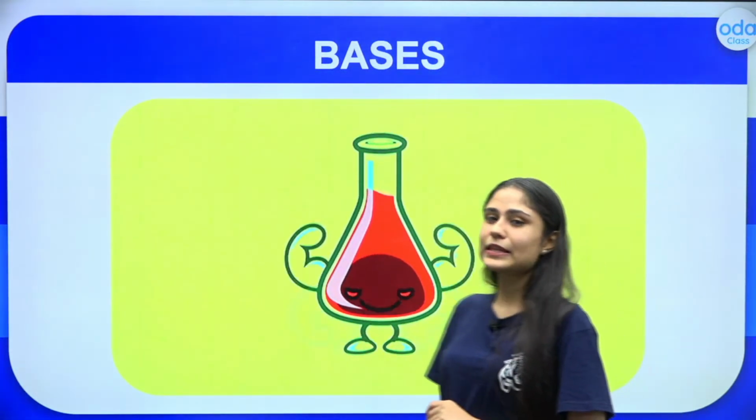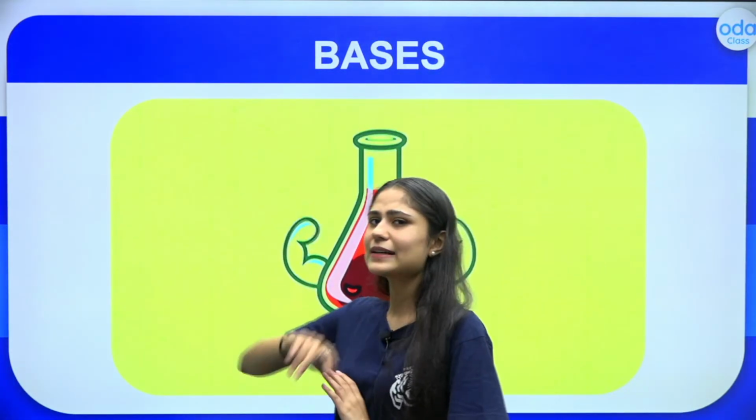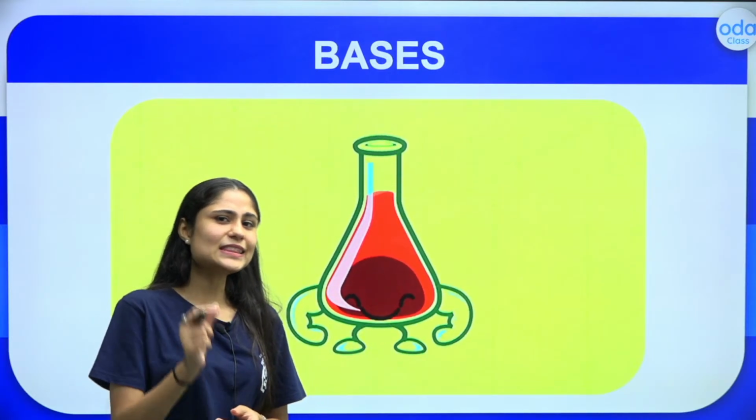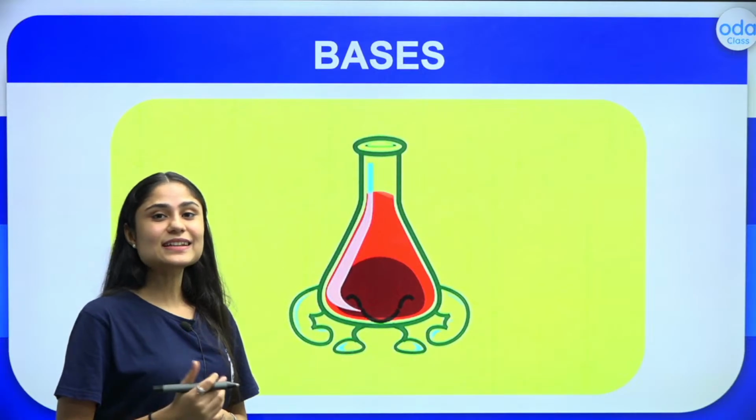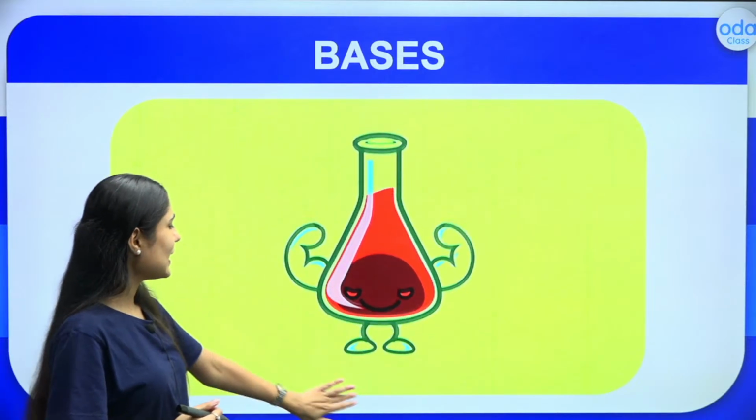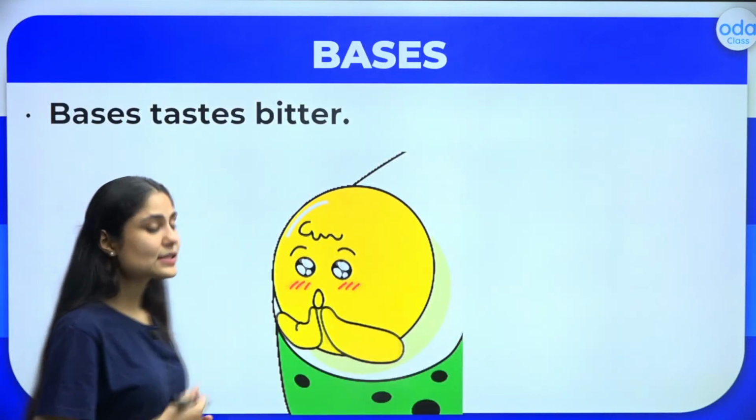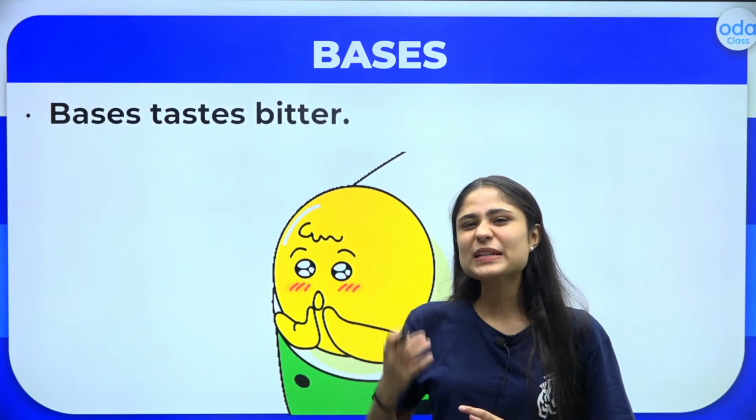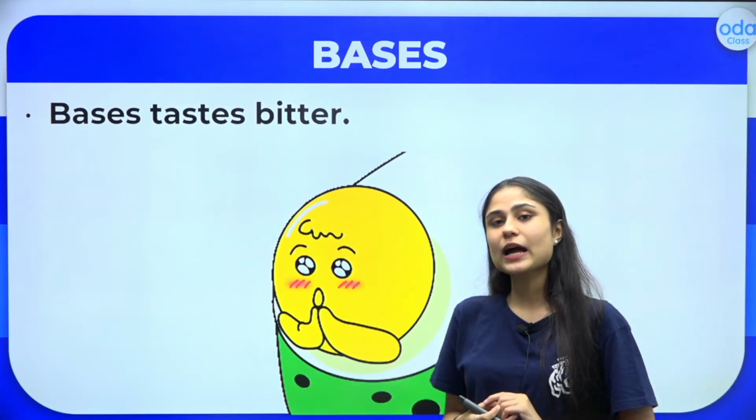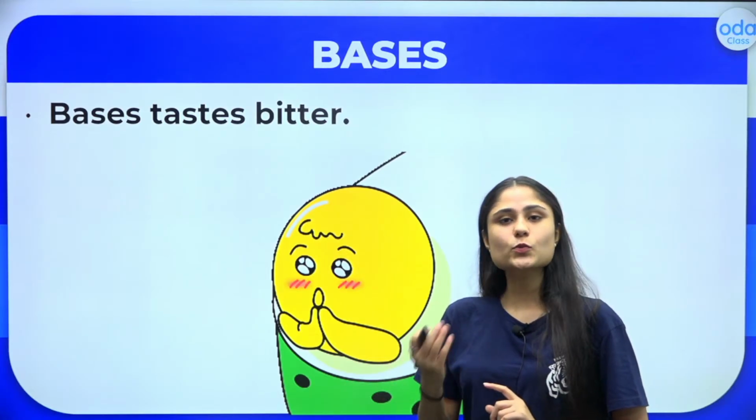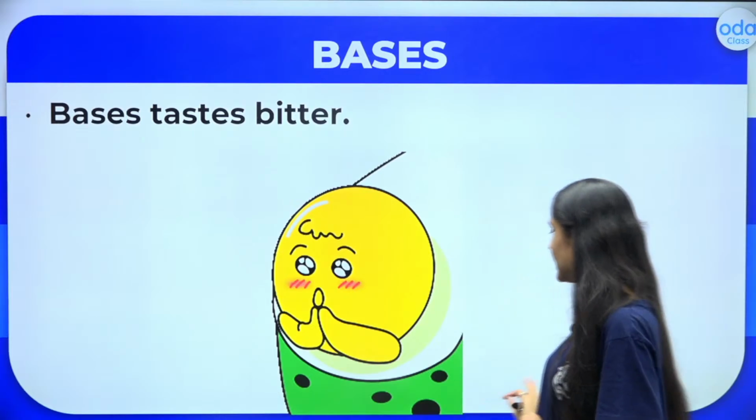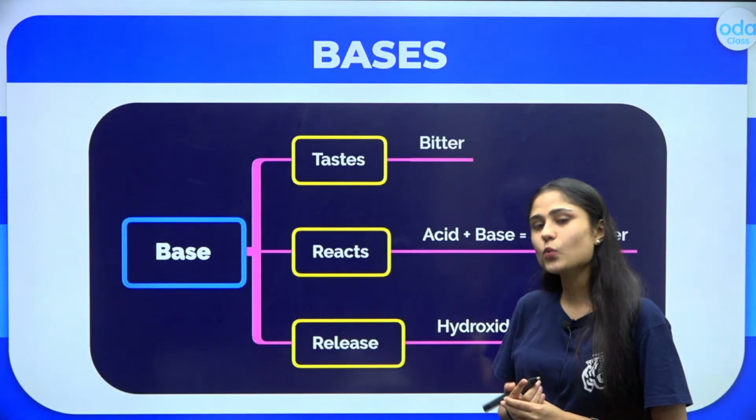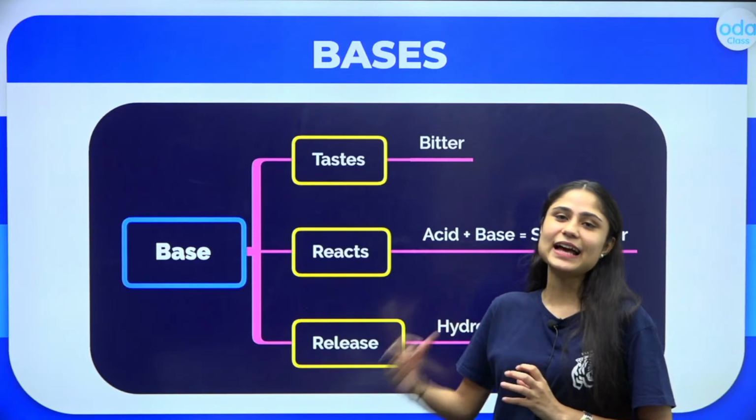So let us now learn about bases. Another way we can categorize anything as a base is that it has a characteristic taste: it is bitter in taste, right? So bases are bitter in taste. Anything that has a base in it would taste bitter. Let's move on and see the characteristics on how we can classify anything as a base.